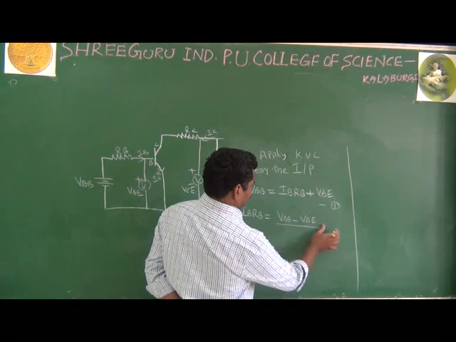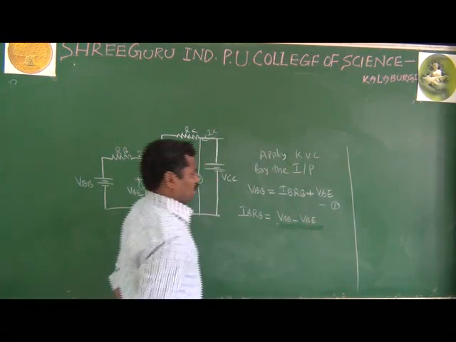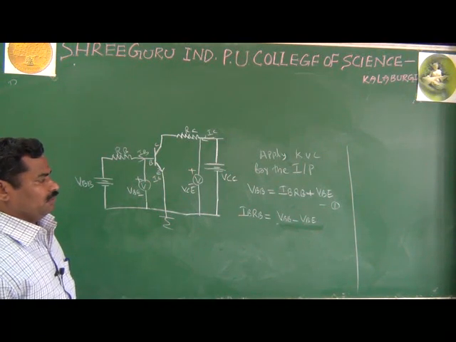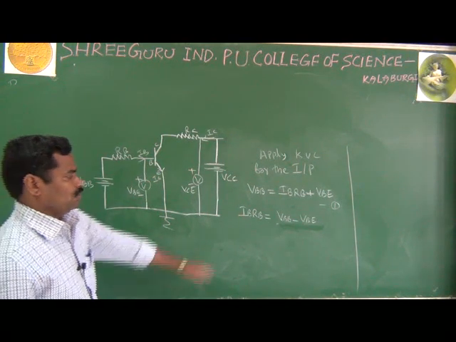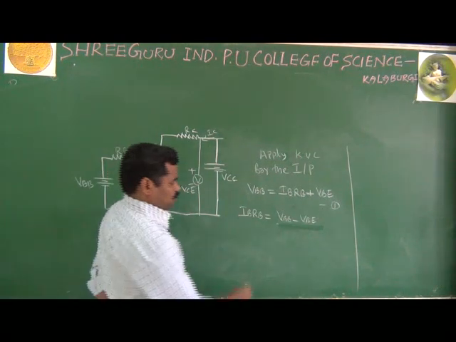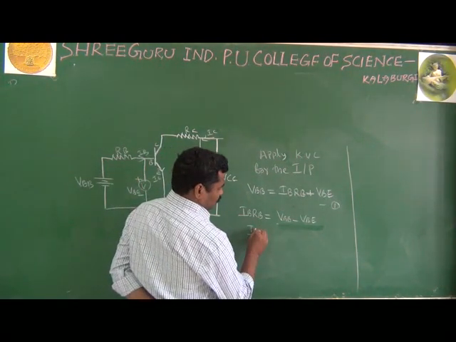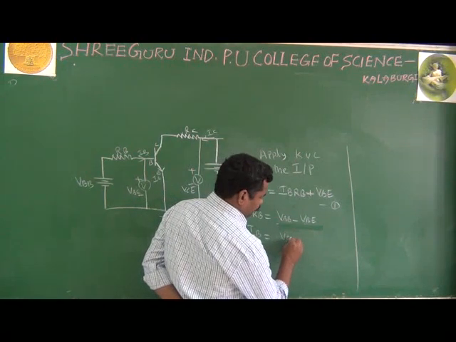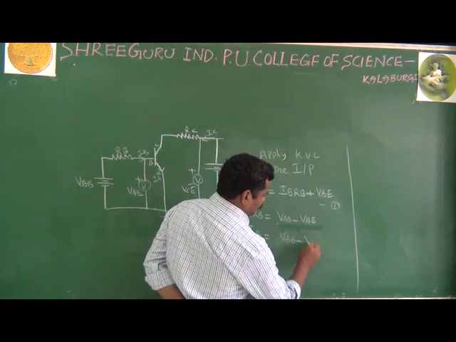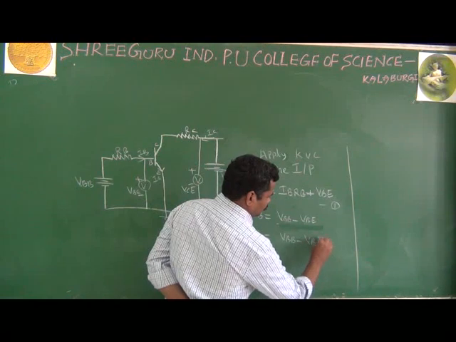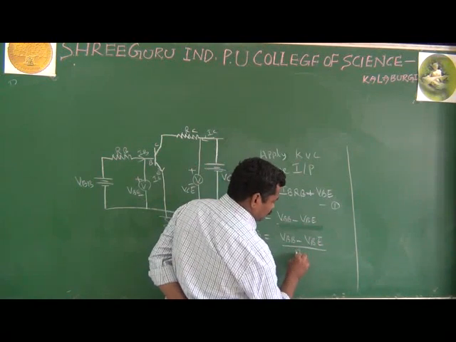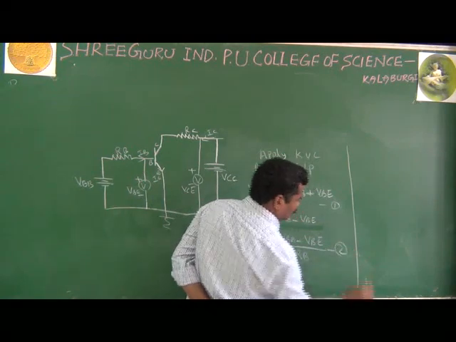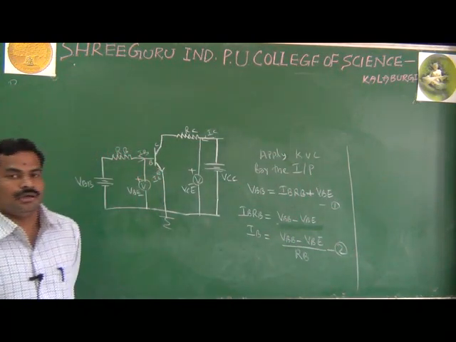Actually you want IB, so IB equal to VBB minus VBE divided by RB. This is equation number 2. This will give the input current IB.